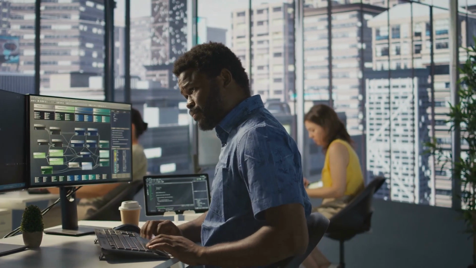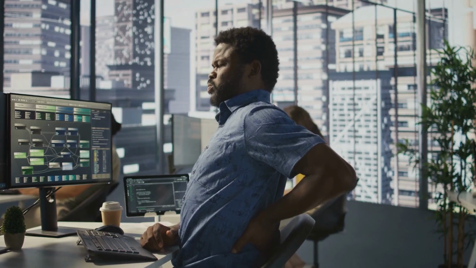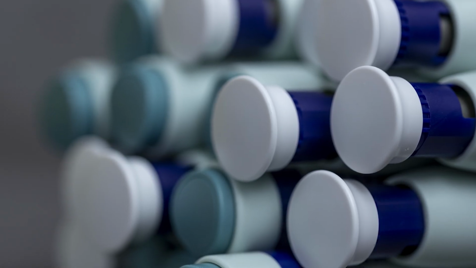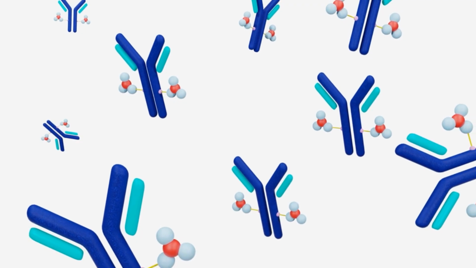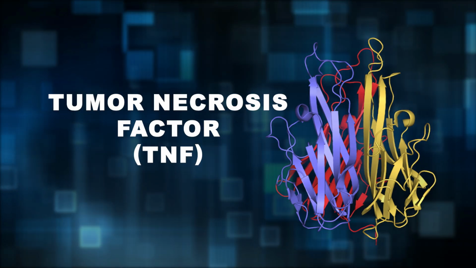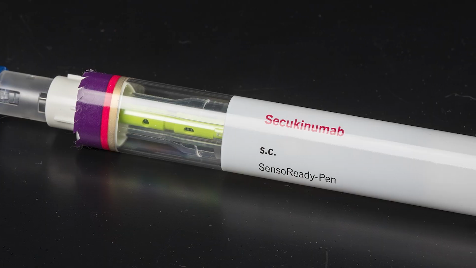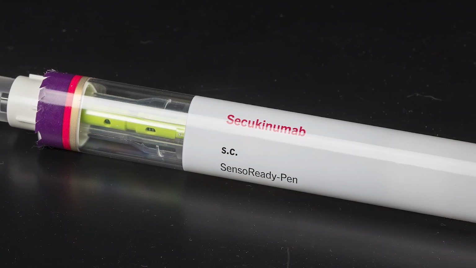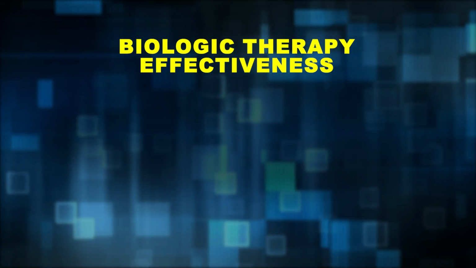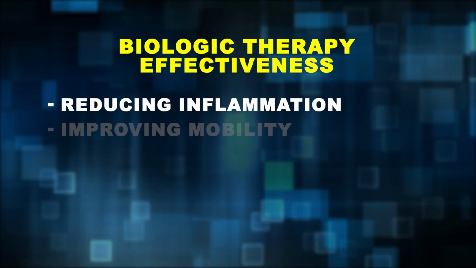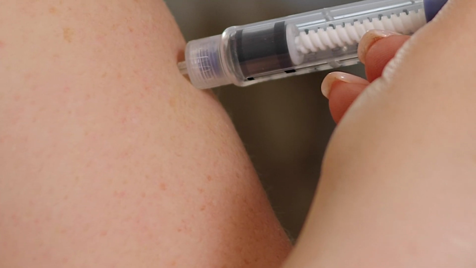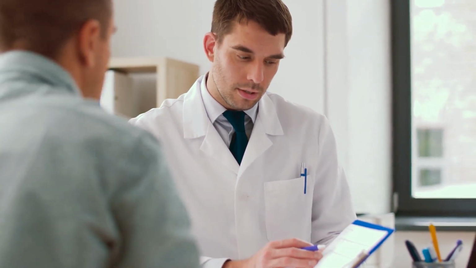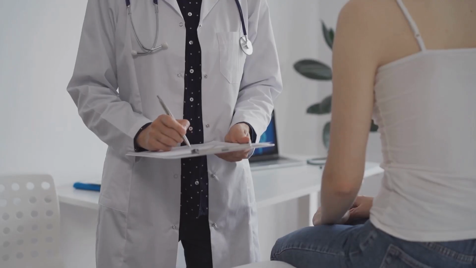For more severe cases of AS, especially when NSAIDs or DMARDs do not provide sufficient relief, biologic therapies are often used. These include TNF inhibitors and IL-17 inhibitors. TNF inhibitors block TNF-alpha, a pro-inflammatory cytokine that plays a significant role in AS. IL-17 inhibitors target another inflammatory mediator involved in the disease process. These biologic therapies are effective in reducing inflammation, improving mobility, and preventing structural damage to the spine and joints. They are typically administered via injection or infusion, but come with the risk of increased infections and require regular monitoring for potential side effects, such as reactivation of tuberculosis.